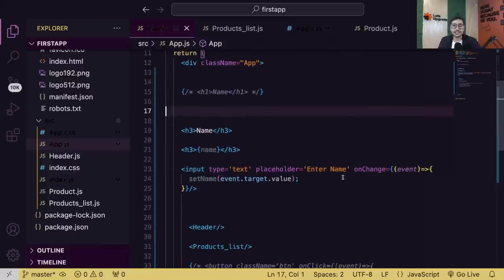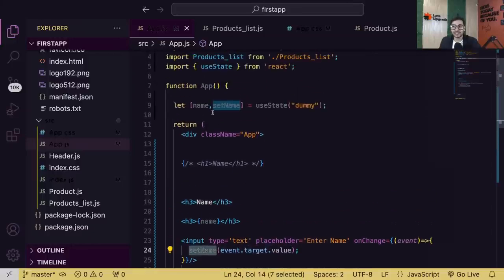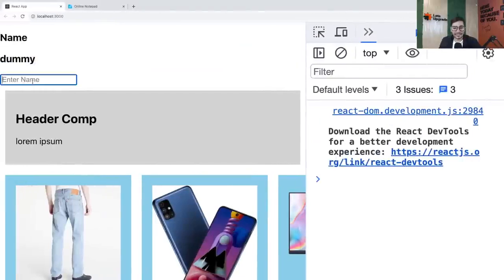Now just read, what are you doing here? You are saying whenever something changes in the input field, take the value of the input field and set it in name. So you are changing the value of the name variable with whatever you are writing in the input field. So whenever I write A in the input field, that is changing the state variable, and now the state variable's value is also becoming A. And since the state variable is changing, my output is changing.